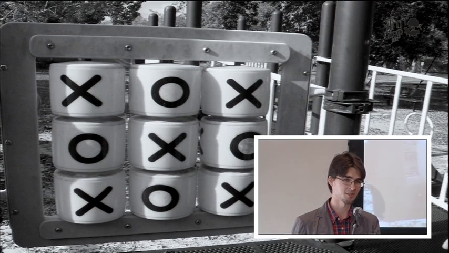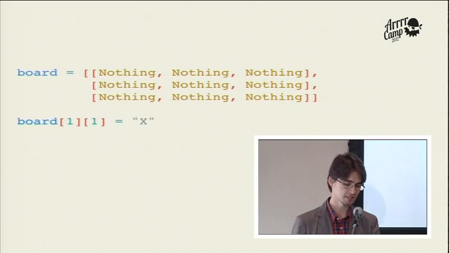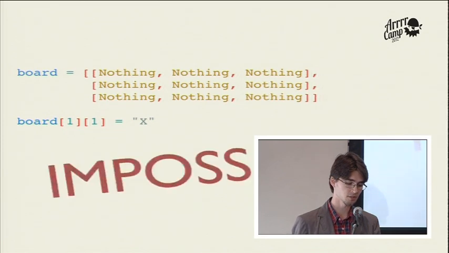Let's try getting it by just feeling how it is to write a program in a functional language. Let's try writing a game, a tic-tac-toe game. Typically, we'd start with an empty board of nothing. We'd want to assign something to this board at a certain point, but it turns out it's by default impossible in Haskell. Haskell, by default, prohibits destructive modification.